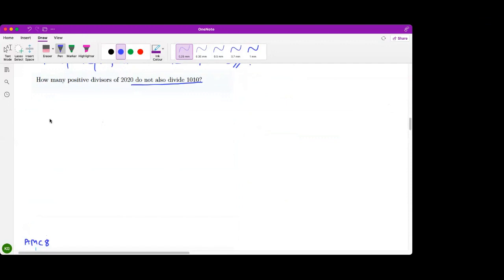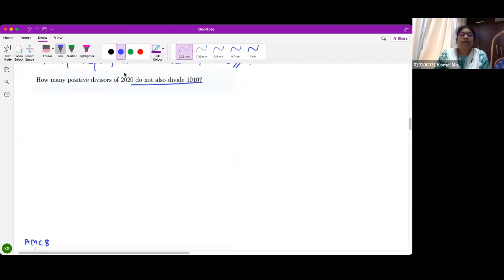So we can first get tau of 1010 and then subtract that from tau of 2020. Yes, perfect. First we'll find the number of factors of 2020, that is tau of 2020, and I don't want factors of this, so minus tau of 1010.